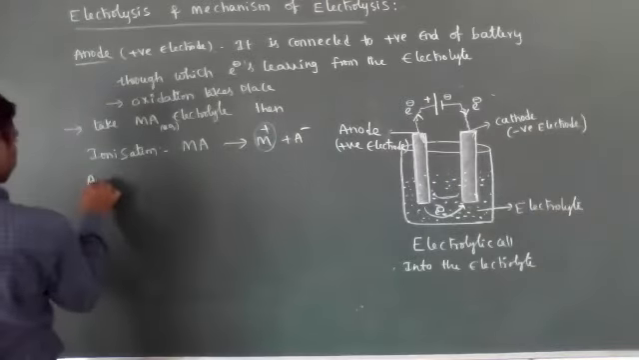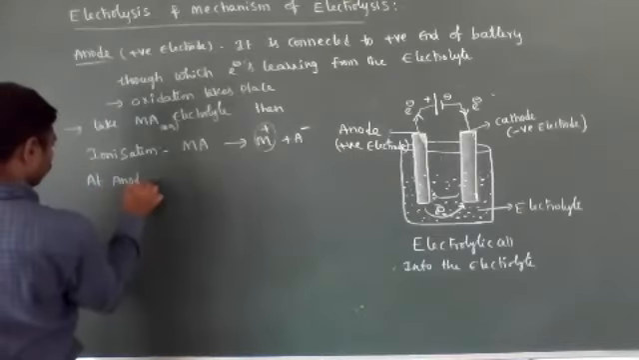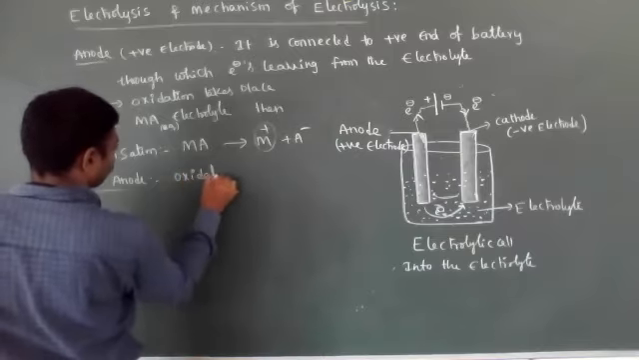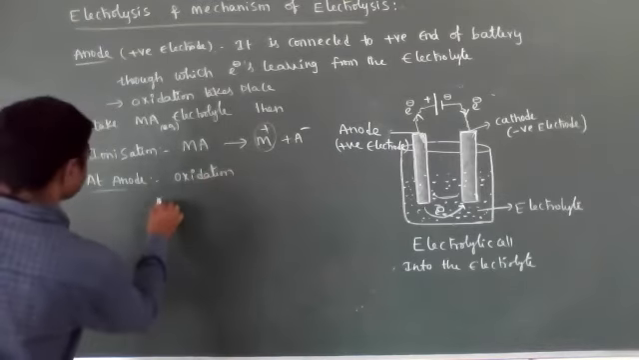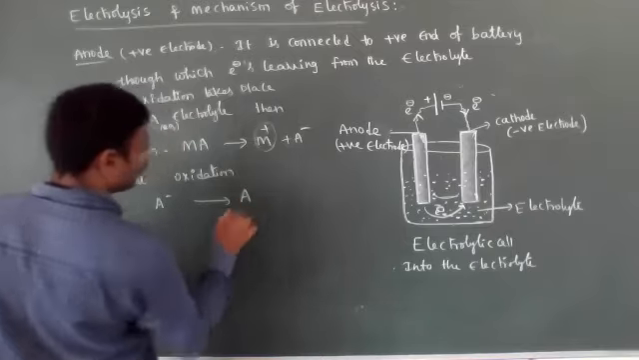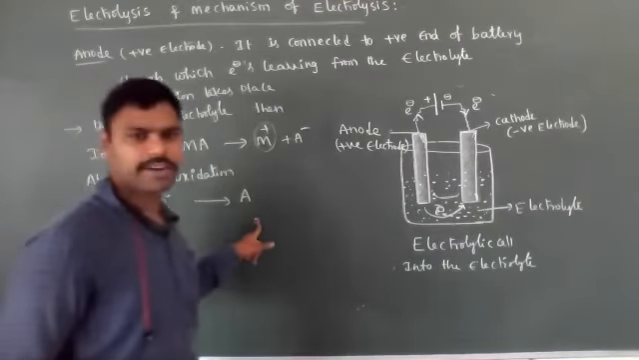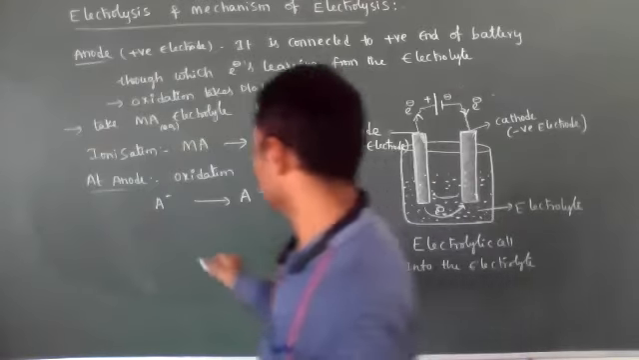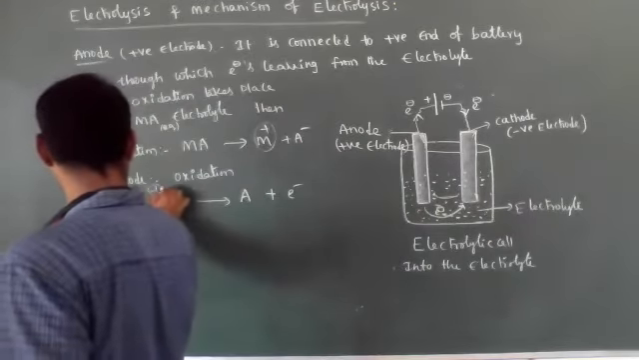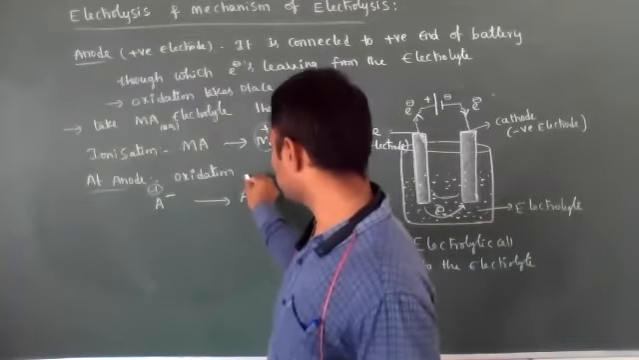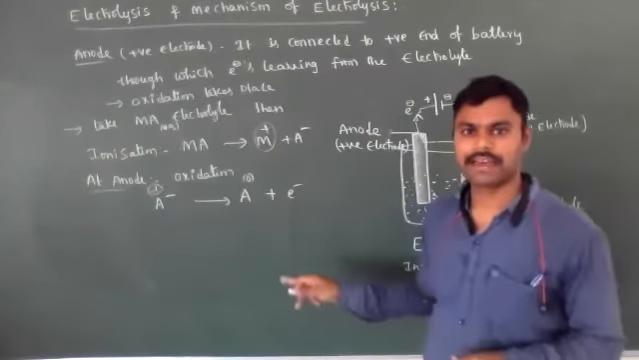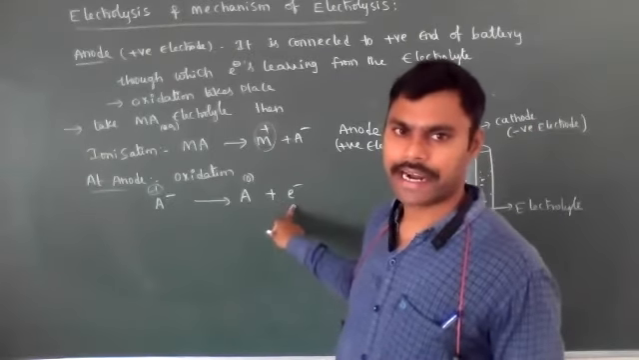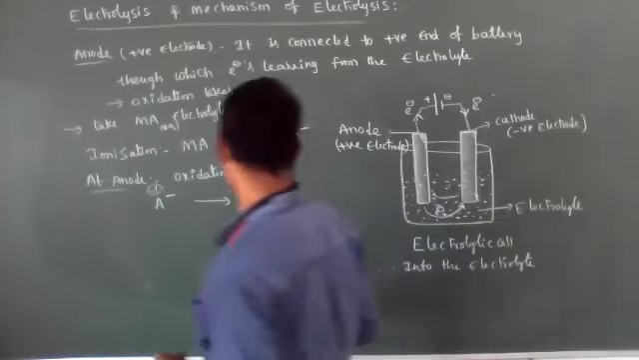At anode, what happens now? Oxidation takes place. Oxidation means the negative ion is converted into atoms, that is, A minus is converted into A by loss of electrons. What is oxidation? Increasing the oxidation number. A minus has oxidation number -1, and A as an atom has oxidation state 0. That's why -1 is converted to 0, meaning the oxidation number is increased. It is an oxidation reaction. So at anode, oxidation takes place by the releasing of electrons.